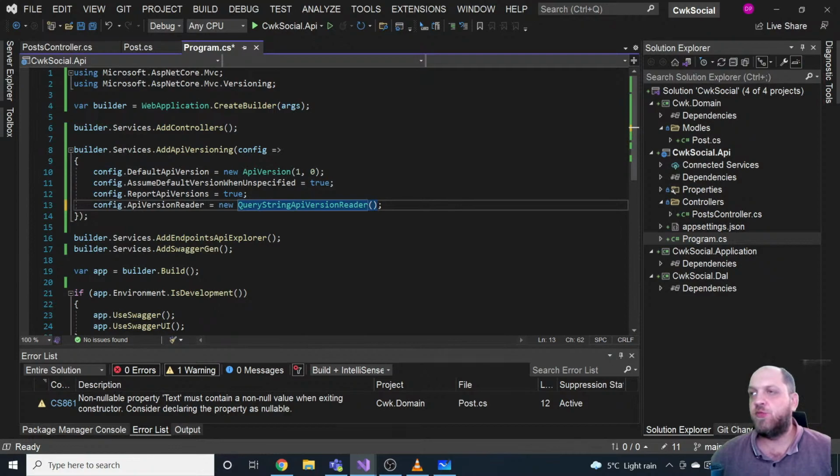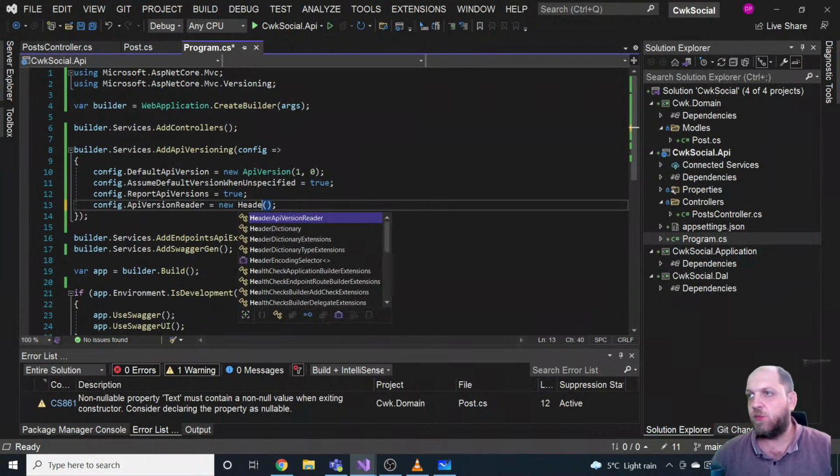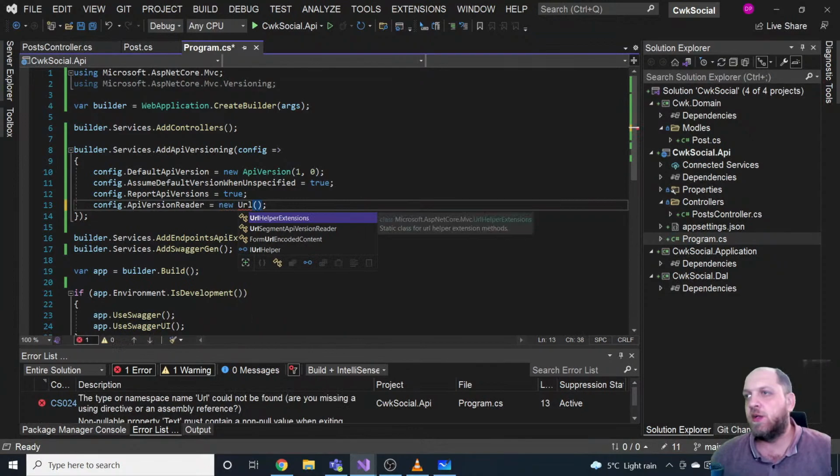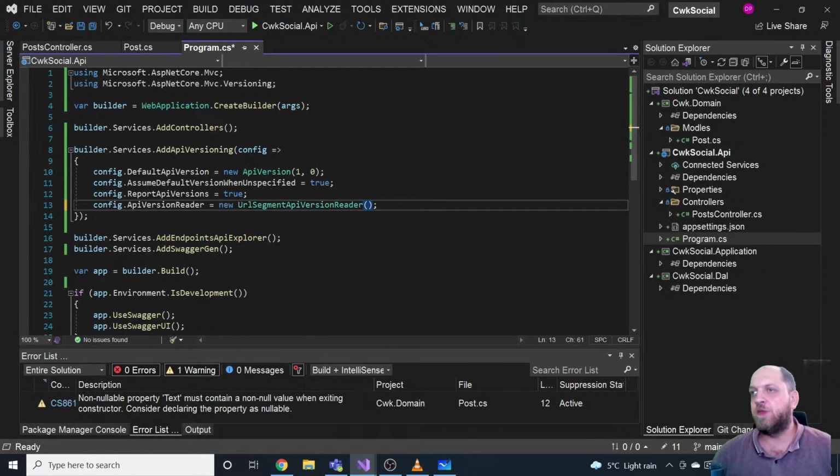So that would be the approach for the query, and then I guess it's something like header API version reader, and that would instruct it to use the headers to get the version for which the call should be made. These are the different options that we have, and for now we will go with this URL segment API version reader, because this is what we want to do. Okay, so I guess that would be all for the API versioning itself.